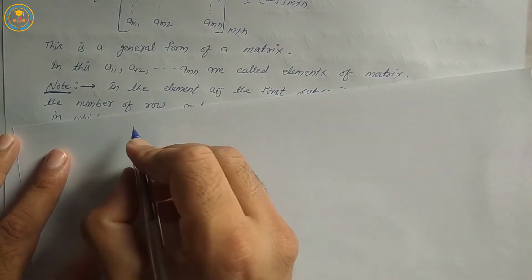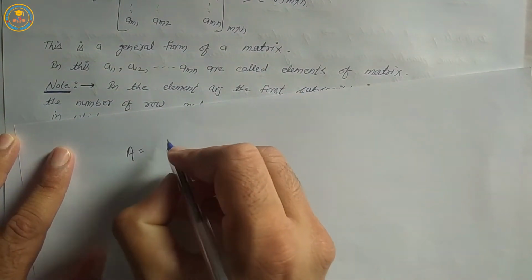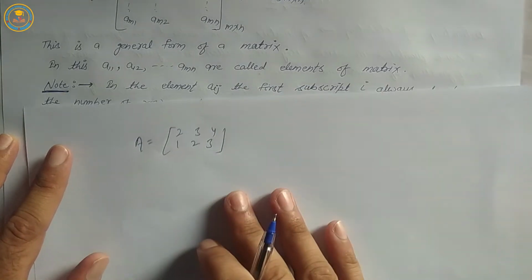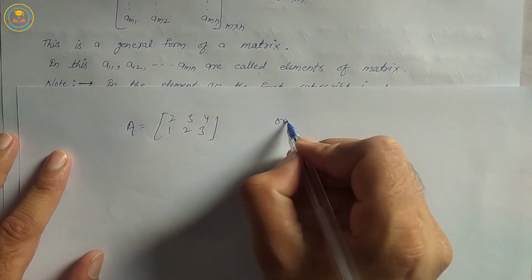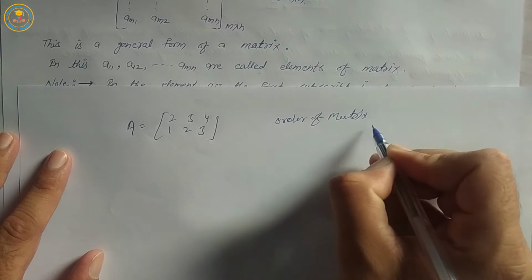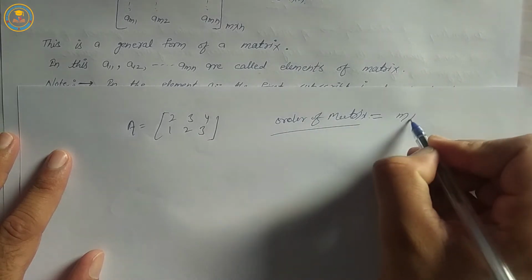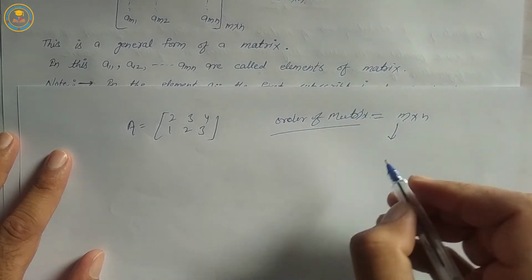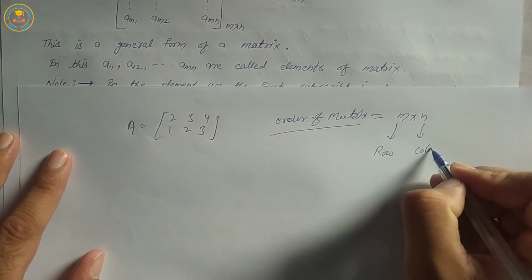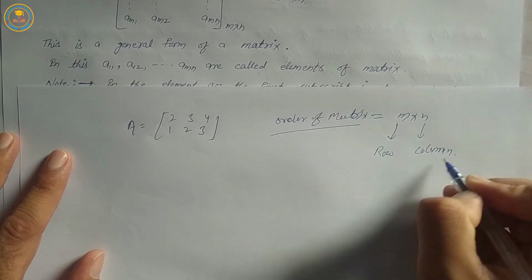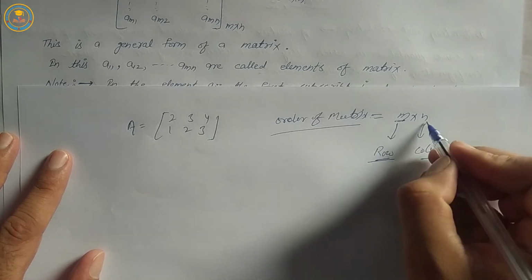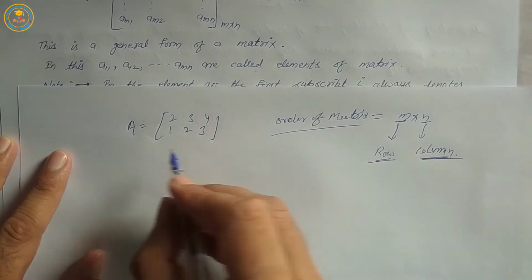For example, A is equal to 2, 3, 4; 1, 2, 3. Order of matrix is m cross n, m rows and n columns.